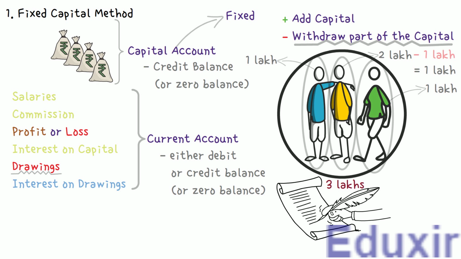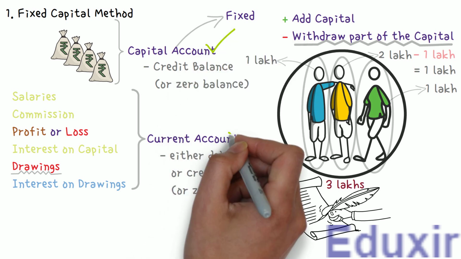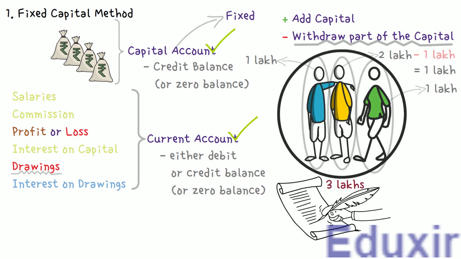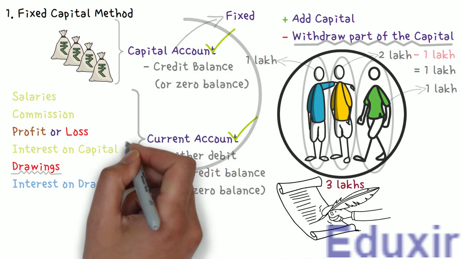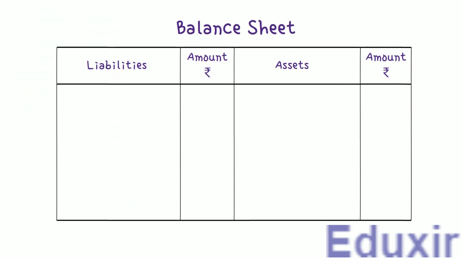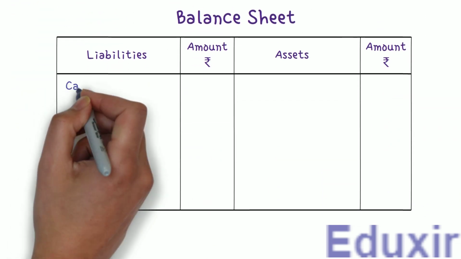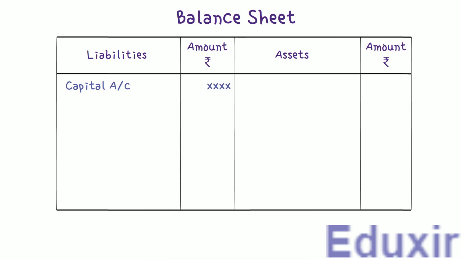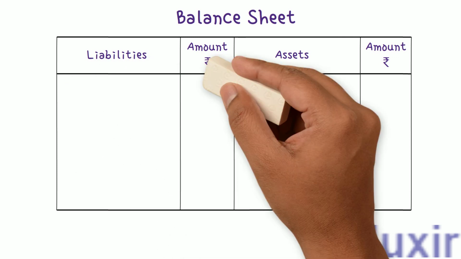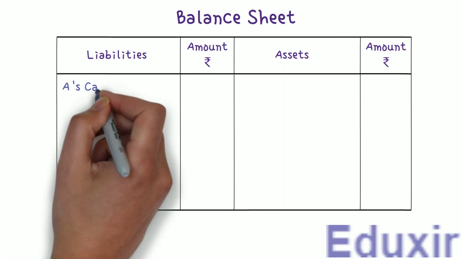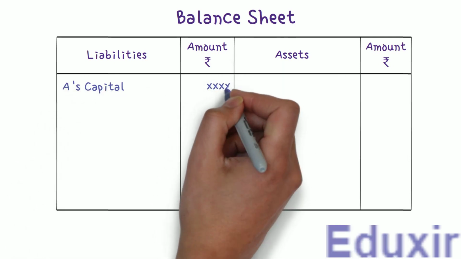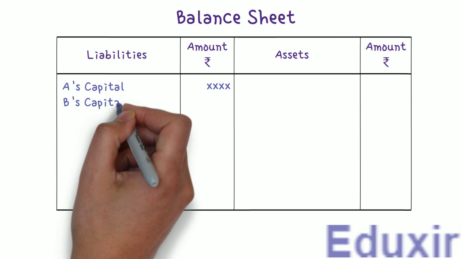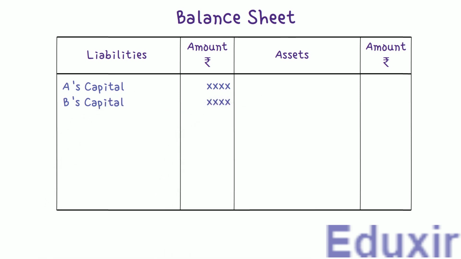To summarize, in the fixed capital method, there will be two accounts, namely capital and current accounts for each partner. I repeat, these two accounts are maintained for each partner. As you know, at the end of the accounting period, the capital account appears on the liabilities side of the balance sheet in the sole proprietorship, right? Similarly, each of the partners' capital accounts in the partnership firm also appear on the liabilities side of the balance sheet. I repeat, the balance sheet contains an entry for each of the partners' capitals.